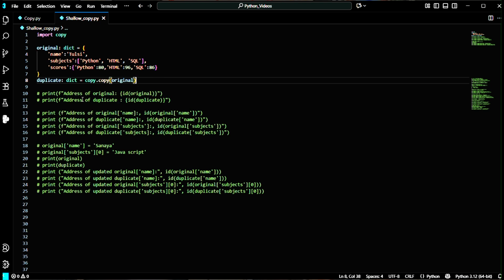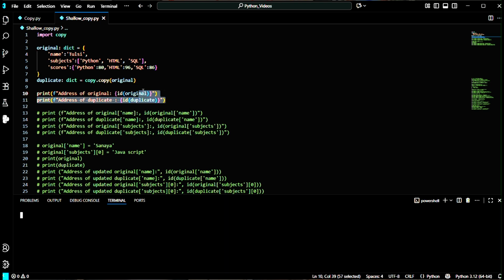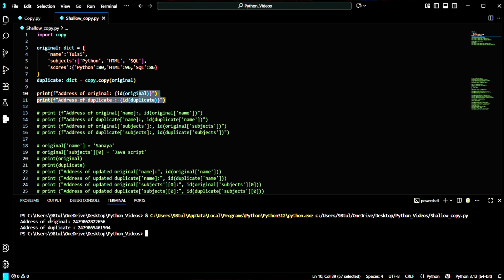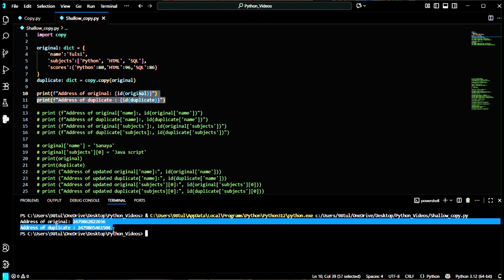So first check the addresses of both the original and duplicate dictionaries. Let me uncomment this line. Okay, now let's run the program, and you can check here the addresses are different. But when we use the assignment operator, we get the same address. But here, when we are using shallow copy, that means the copy module, we are getting different addresses for the outer resource.